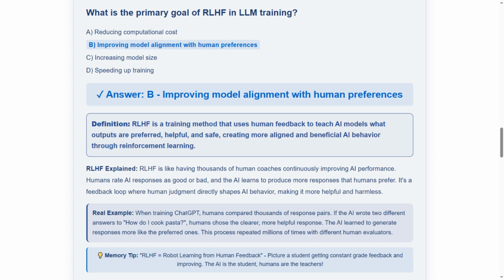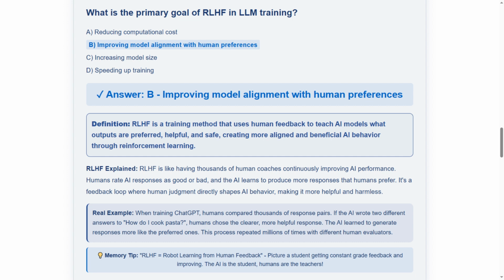Our next question covers reinforcement learning from human feedback. What is the primary goal of RLHF in large language model training? The options are A. Reducing computational cost, B. Improving model alignment with human preferences, C. Increasing model size, or D. Speeding up training. The correct answer is B. Improving model alignment with human preferences.